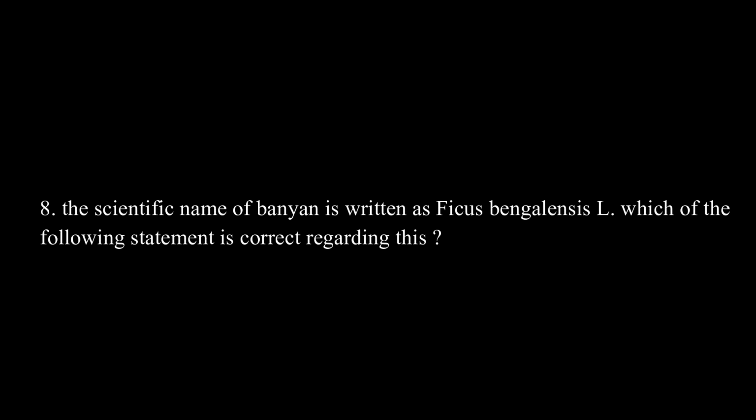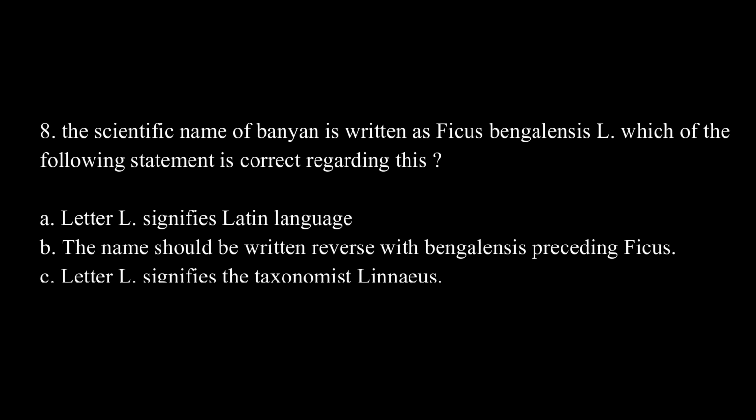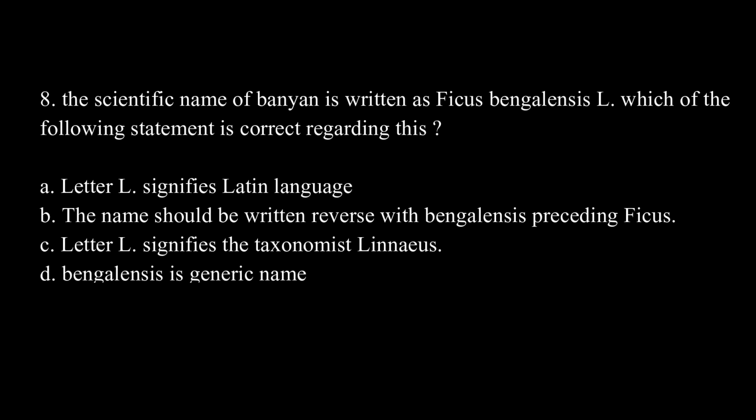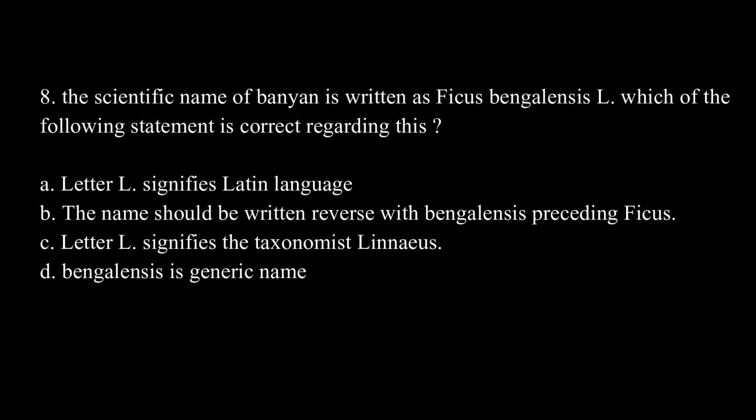The scientific name of banyan is written as Ficus bengalensis L. Which of the following statements is correct regarding this? Option A, letter A dot signifies Latin language. Option B, the name should be written in reverse with bengalensis preceding Ficus. Option C, letter L dot signifies the taxonomist Linnaeus. And option D, bengalensis is the generic name. The correct answer is option C, which is letter L dot signifies the taxonomist Linnaeus.